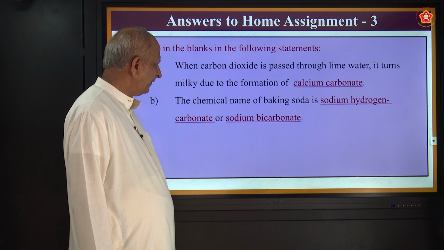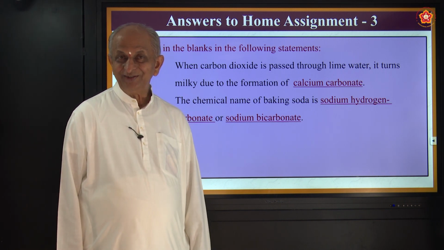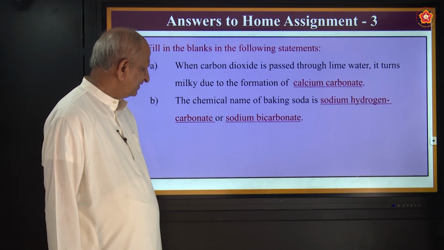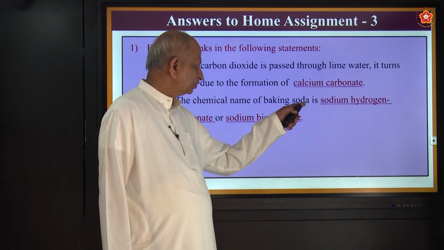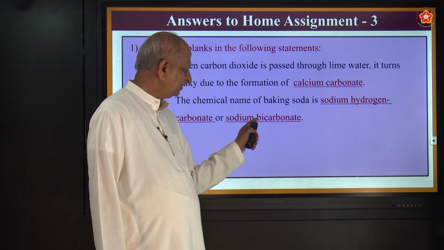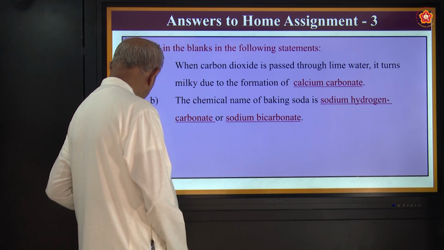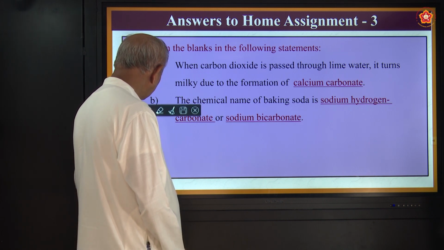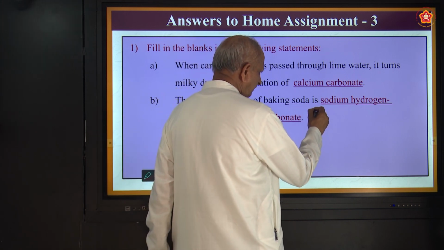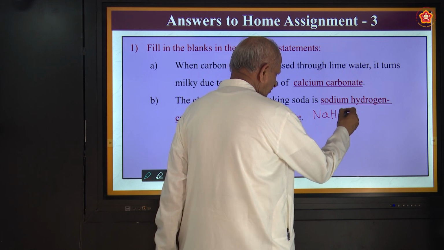The chemical name of baking soda, well, the baking soda used in the kitchen or in hotels, is sodium hydrogen carbonate, also called sodium bicarbonate, and its formula in chemistry is NaHCO3.